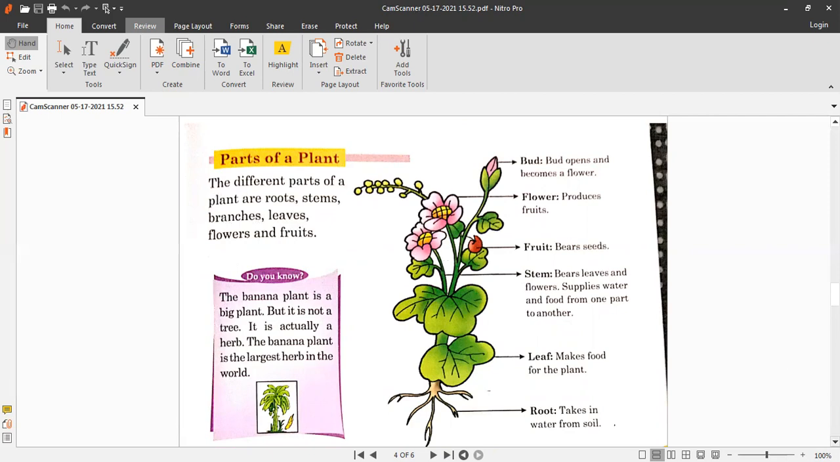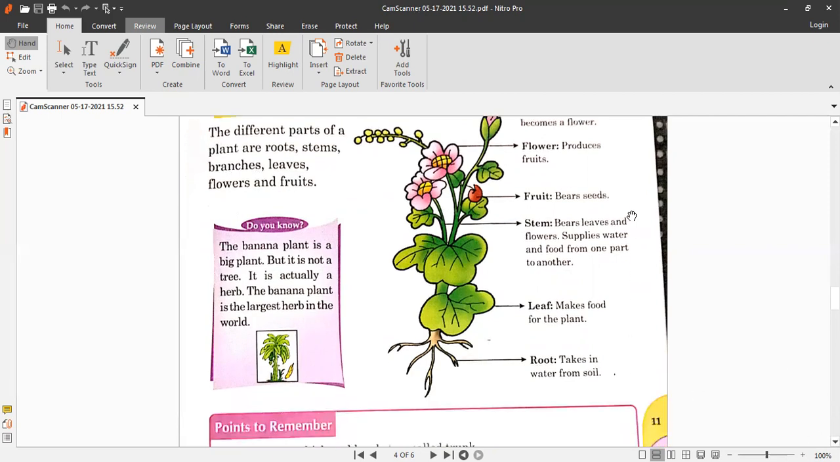Okay, so let's see. These are the roots. Roots take in water from the soil. They grow under the ground, and they suck water from the soil for the plant. And this is called the stem. You can see the stem is growing up, and branches are growing from the stem. This is the main stem.